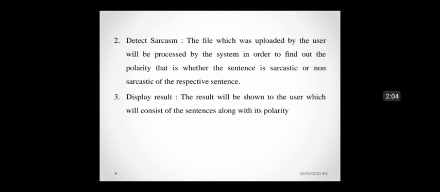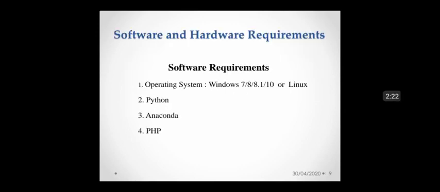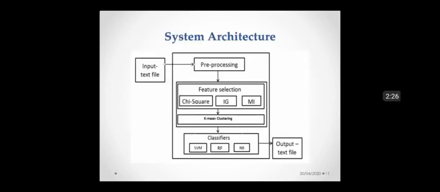Second, to detect sarcasm, the file which was uploaded by the user will be processed by the system in order to find out the polarity, that is, whether the respective sentence is sarcastic or non-sarcastic. Third, display result. The result will be shown to the user which will consist of the sentences along with its polarity. These are the software and hardware requirements.